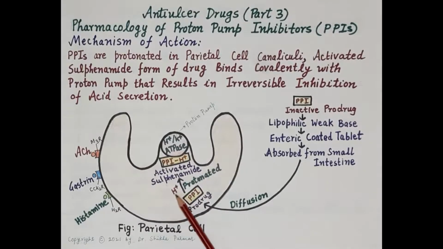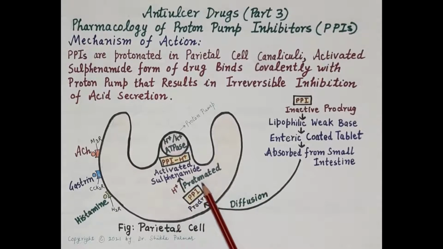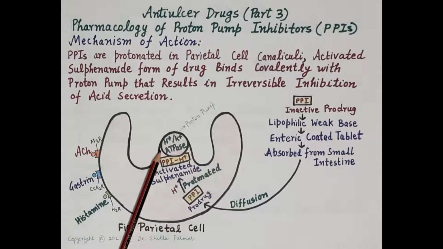Now, in the acidic environment, these proton pump inhibitors become protonated, producing the activated sulfinamide form of the drug, and this activated sulfinamide form binds covalently with the hydrogen potassium ATPase enzyme, that is the proton pump, and this causes irreversible inhibition of acid secretion.